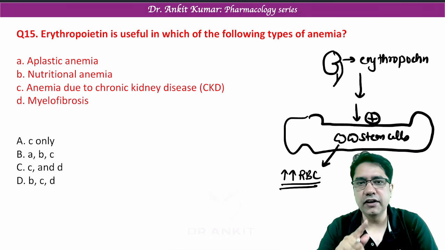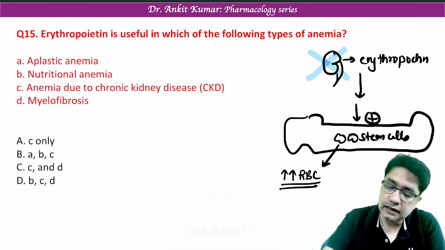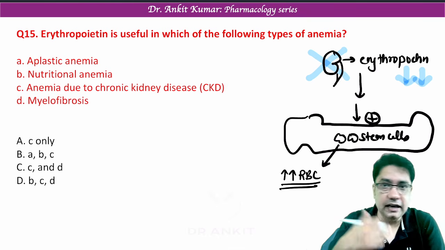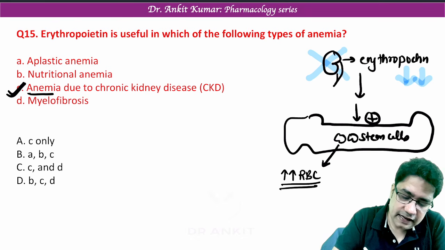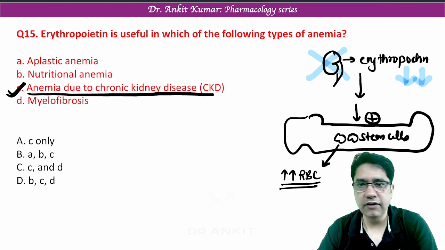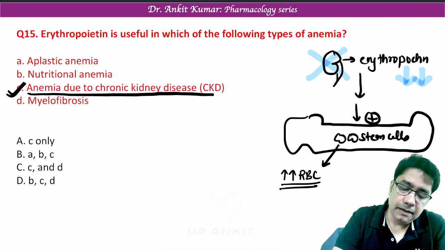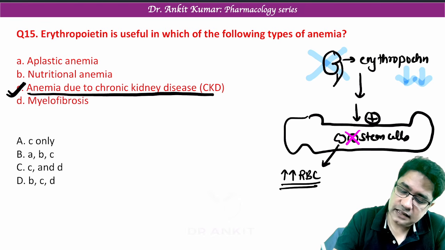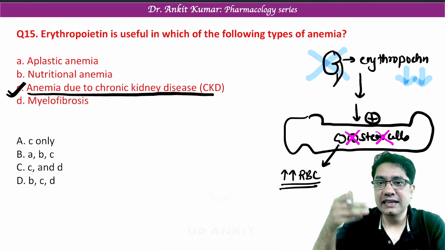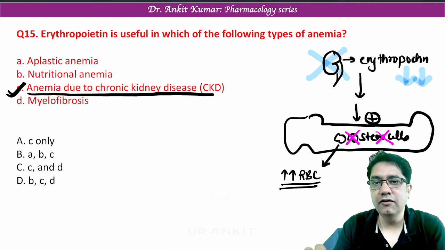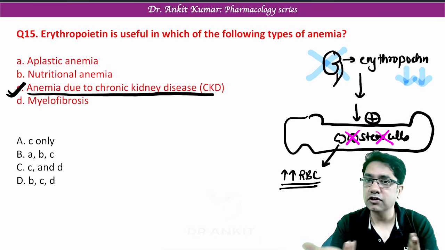So the first use of erythropoietin is when the kidney is not producing erythropoietin, when there is erythropoietin deficiency. Can we say there will be anemia? So erythropoietin is given in the treatment of anemia due to chronic kidney disease. Fine. Now let's see why not the other options. Then we have aplastic anemia. Remember, in aplastic anemia, stem cells are dead. The bone marrow is hypocellular. There is a dry tap. Stem cells are not working. Do you think if we give erythropoietin from outside, will stem cells divide? No, stem cells are dead.